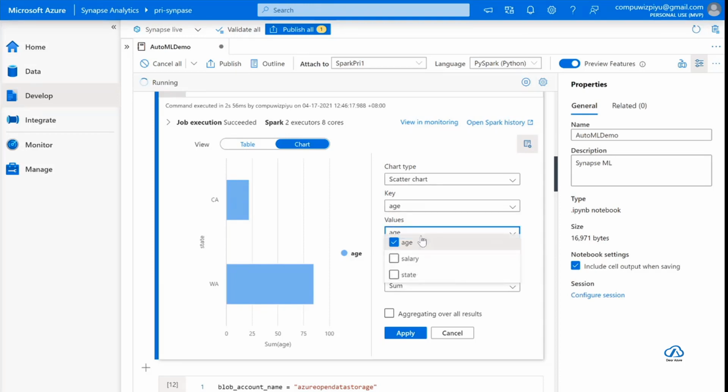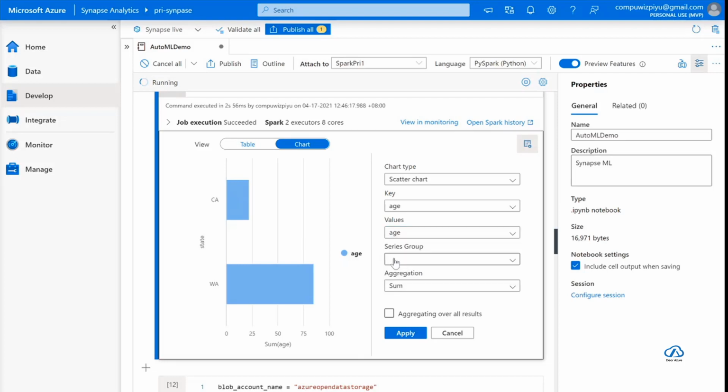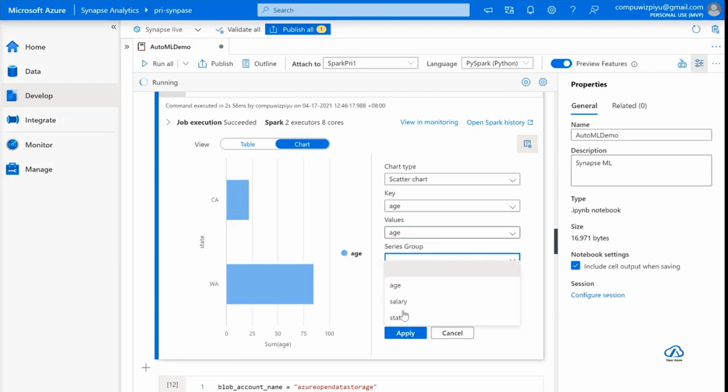Values will be salary, and then I can choose to have a statistical operation like sum or average or stuff like that. So what I'm essentially trying to do is, for each age group, I'm trying to find the average salary in my dataset. Okay, so this is just a sample of your BI operations which are possible.